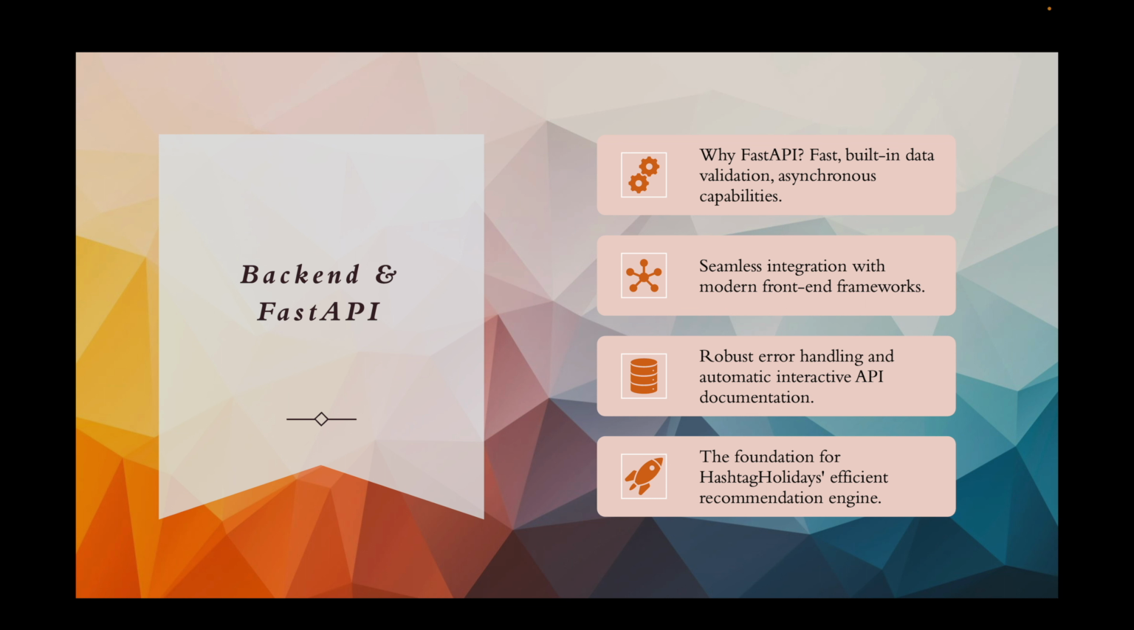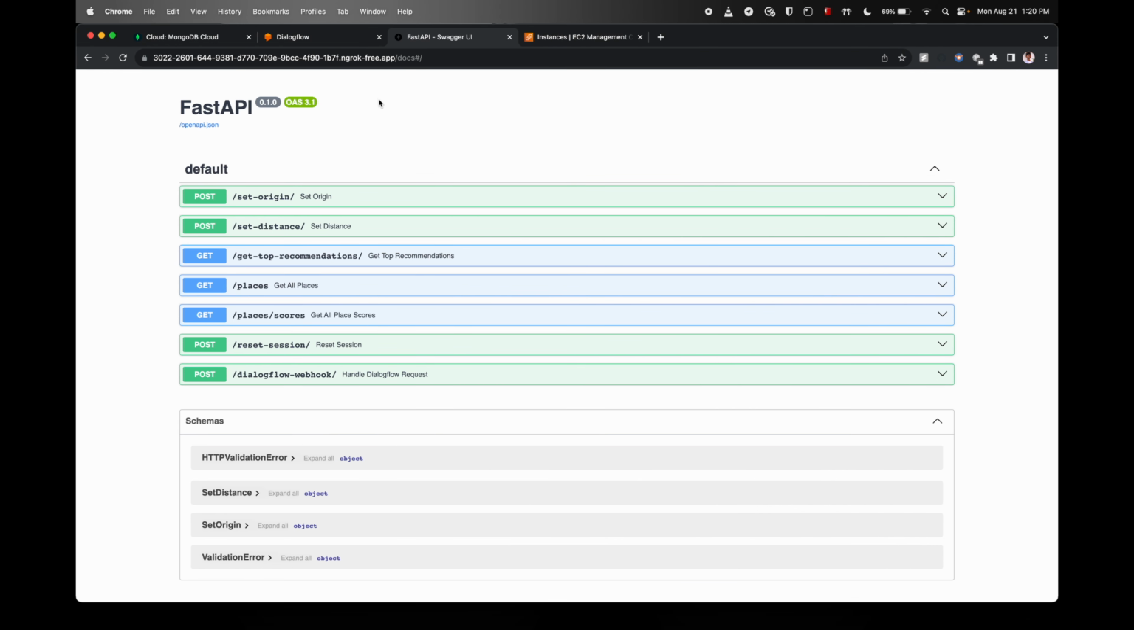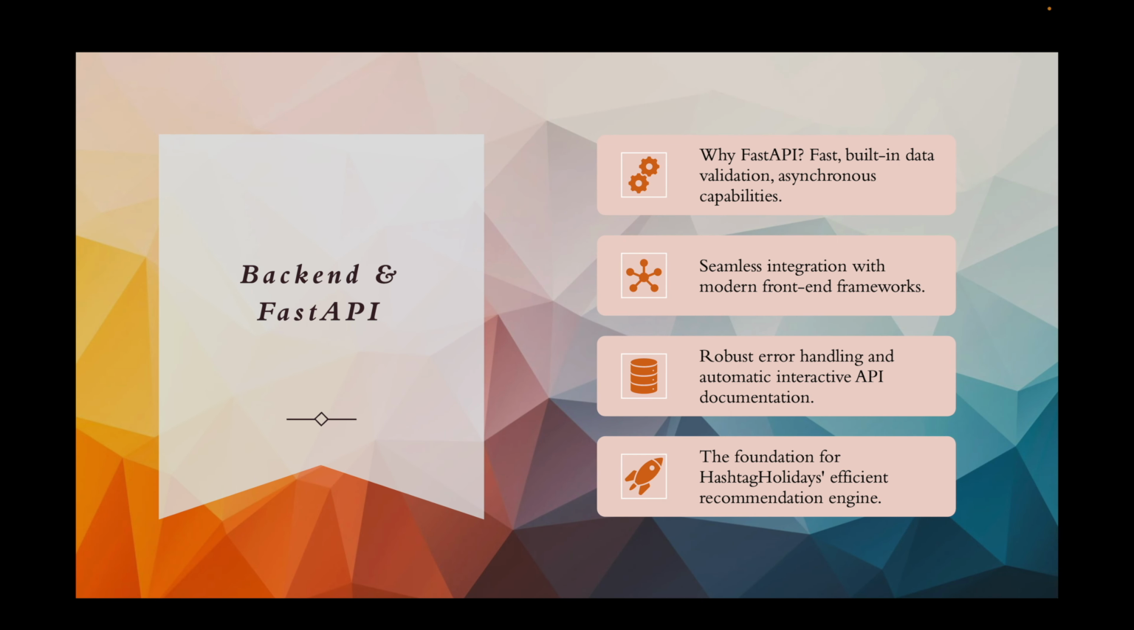Now, at the heart, we have our backend. This backend is powered by FastAPI. The reason I chose FastAPI is because of its rapid performance with built-in data validation, seamless integration capabilities, and exceptional error handling and interactive API documentation. For example, these are the developer-focused APIs that I have created, and this documentation is auto-generated by FastAPI with the help of Swagger UI. These APIs can be easily integrated with a front-end or mobile application whenever required. And this is the foundation of HashtagHolidays' efficient recommendation engine.